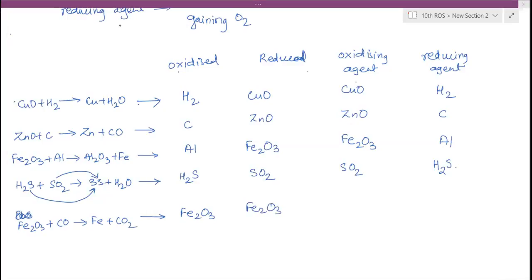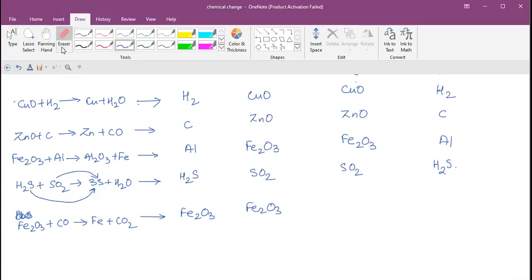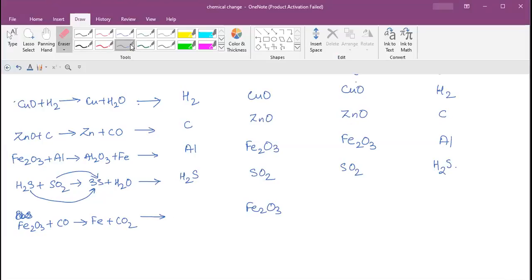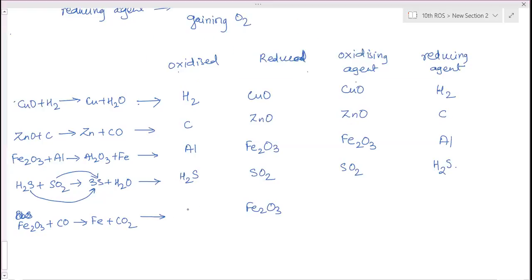And carbon monoxide is gaining oxygen. So that's oxidized. The oxidizing agent is iron oxide and the reducing agent is carbon monoxide.